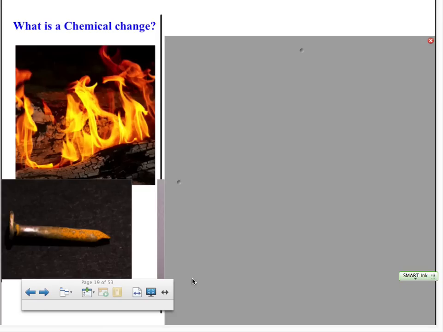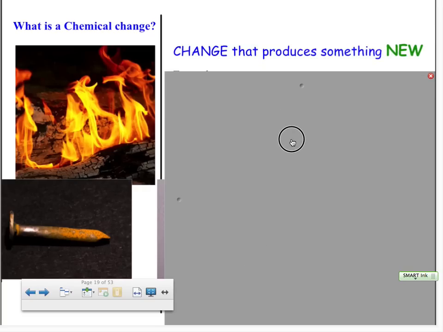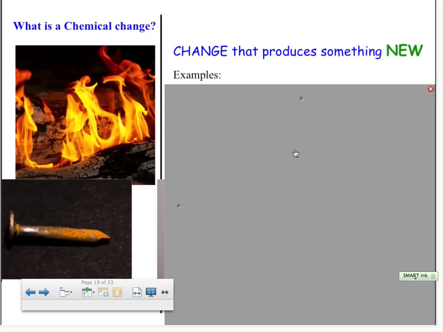The second change that we can have for reactions or for objects or substances is called a chemical change. A chemical change is a change that produces something new. So if you did not see that there before, then you have a chemical change.